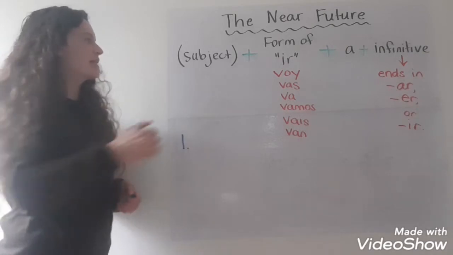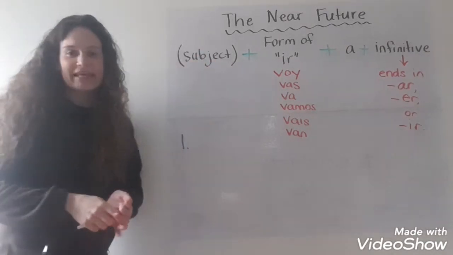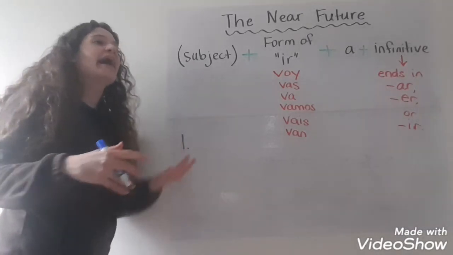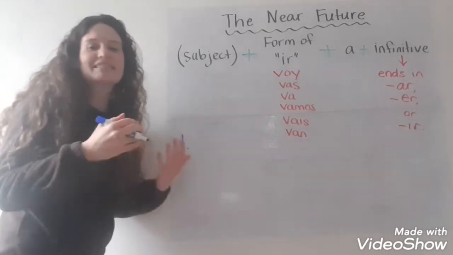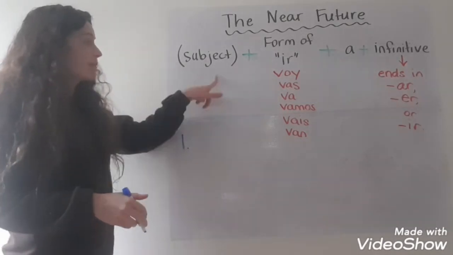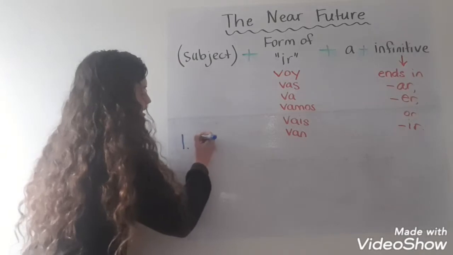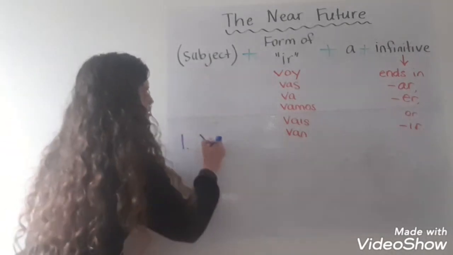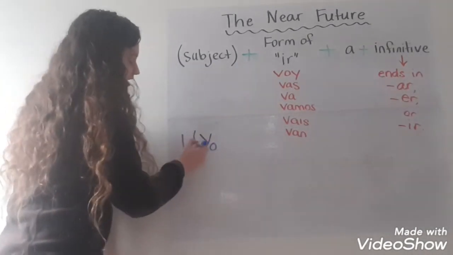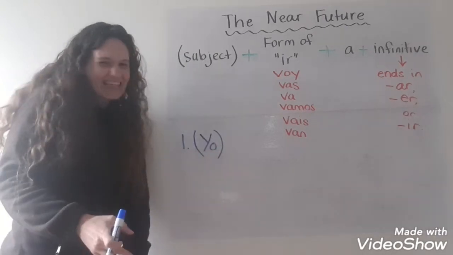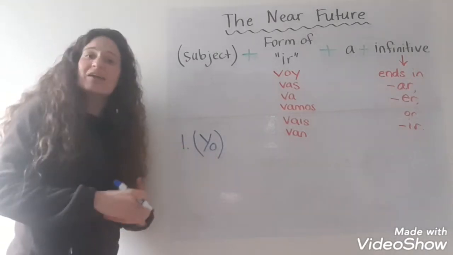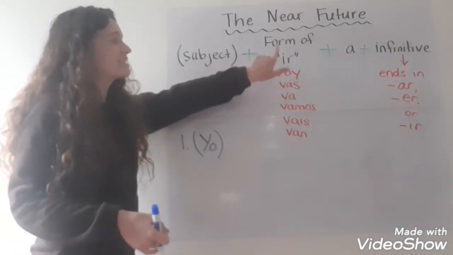You want to say something that is going to happen in the future. I'm going to say, I am going to sleep. That's a near future sentence. So I'm going to start with my subject. That's yo, right? I am going to sleep. I'm going to put yo in parentheses because I could say it if I want to, but I don't actually have to say yo. I could just skip it altogether because the next thing is a form of ir.